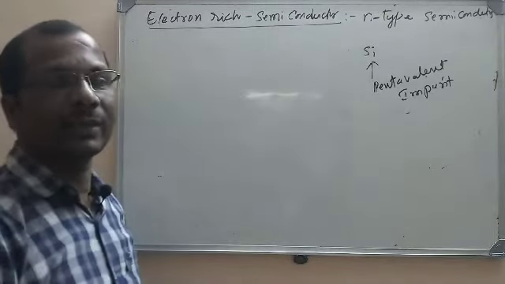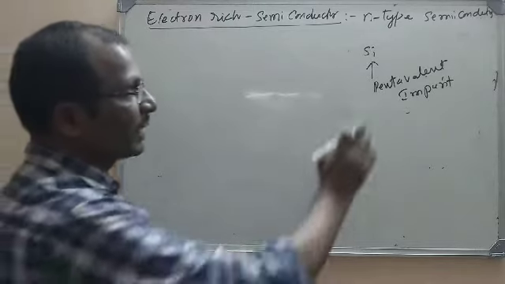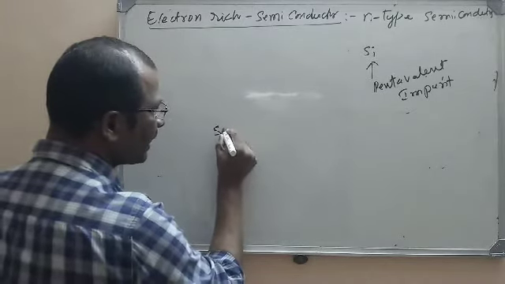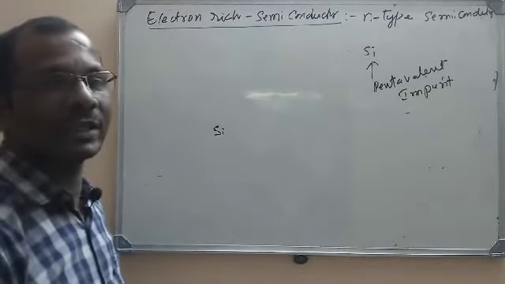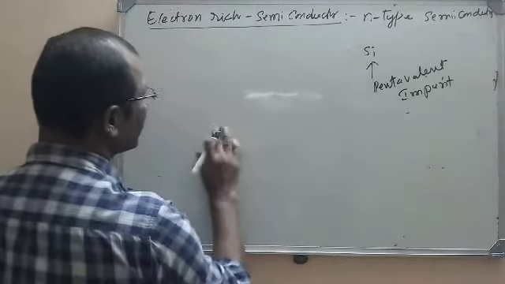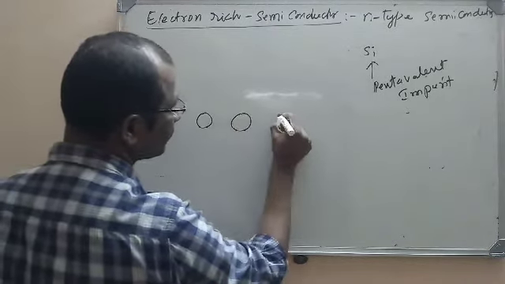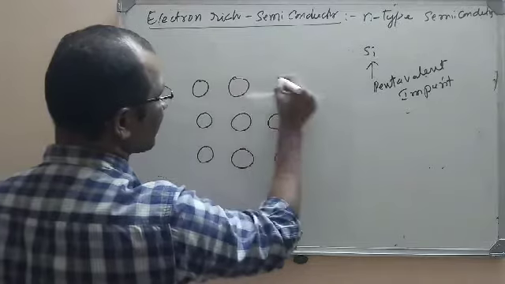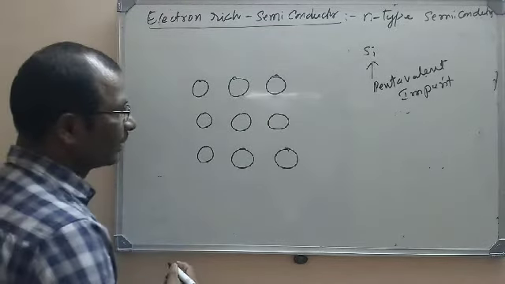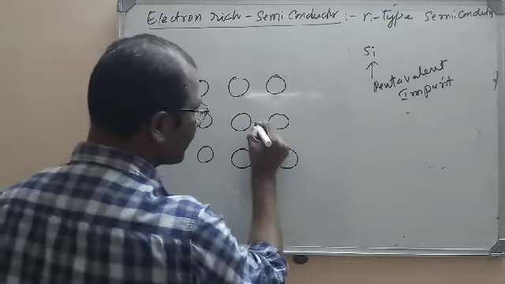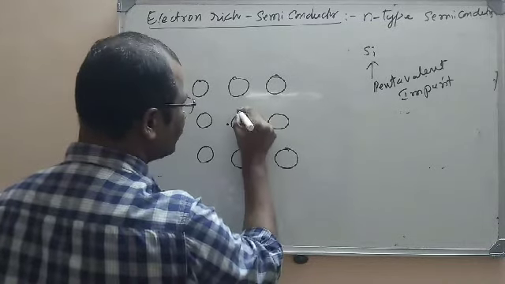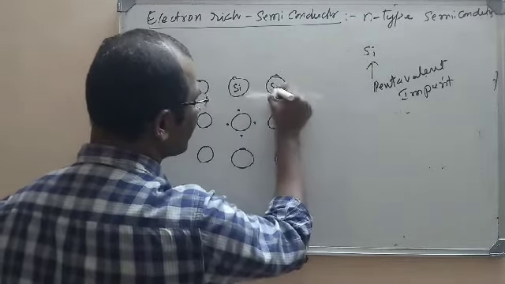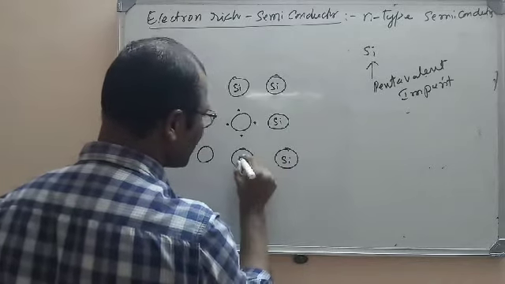What is meant by electron rich? More number of electrons, because silicon's valency is 4, but we are adding an impurity with 5 electrons. So there is more number of electrons. If you see silicon, this is the bonding in pure silicon. That means if you take any silicon here, it has 4 valence electrons, and every silicon atom is bonded to 4 other silicons.